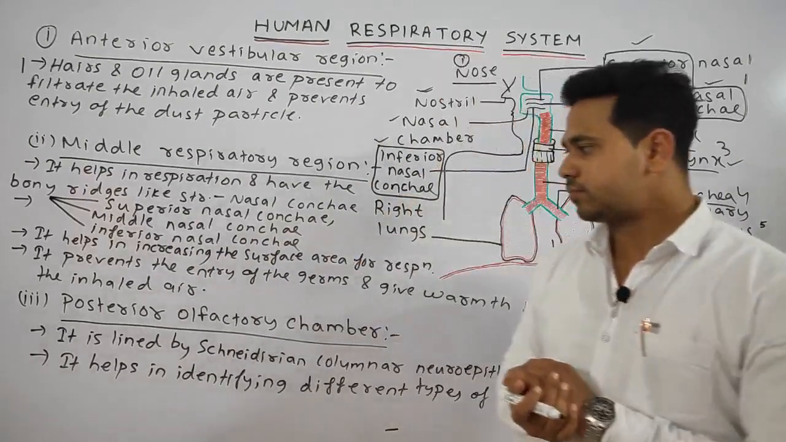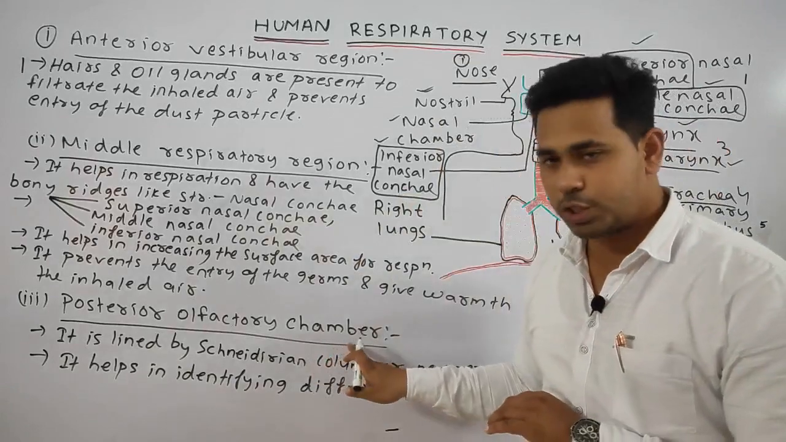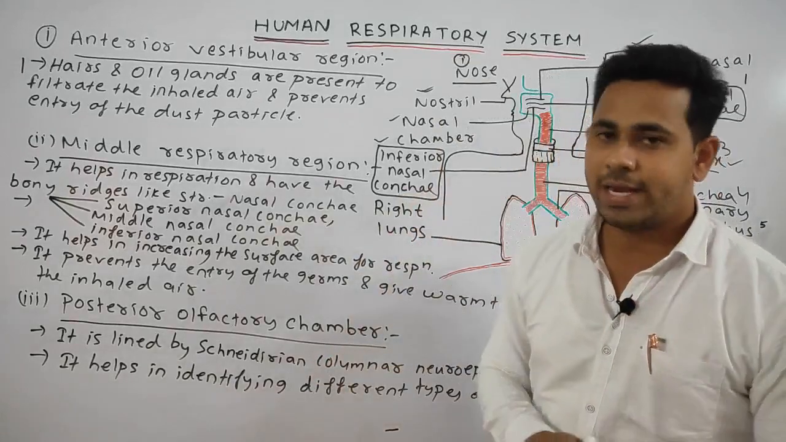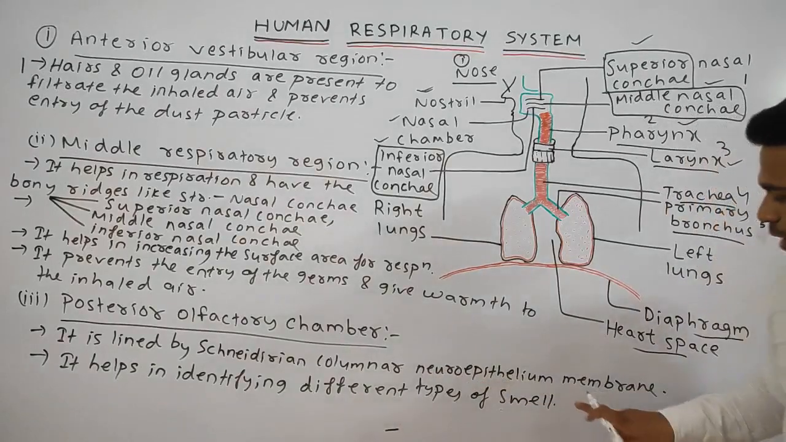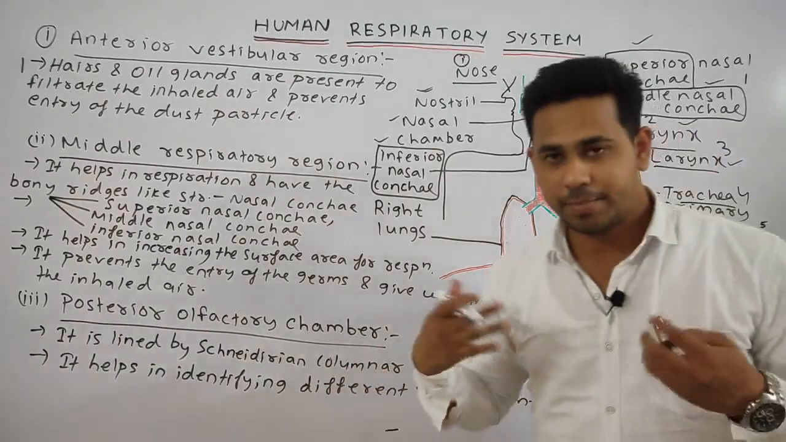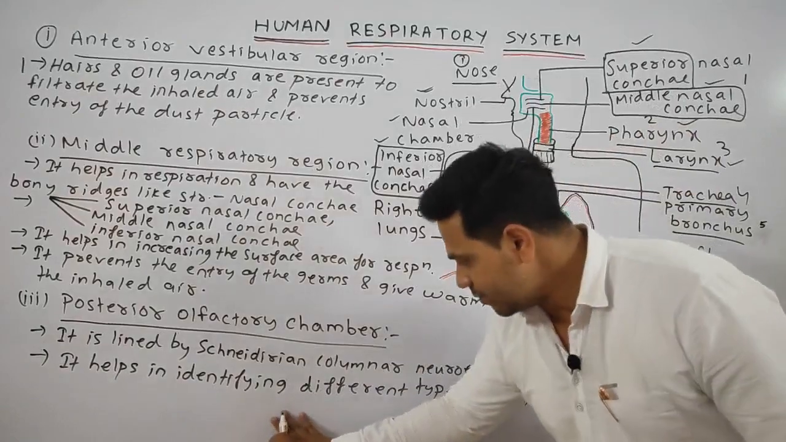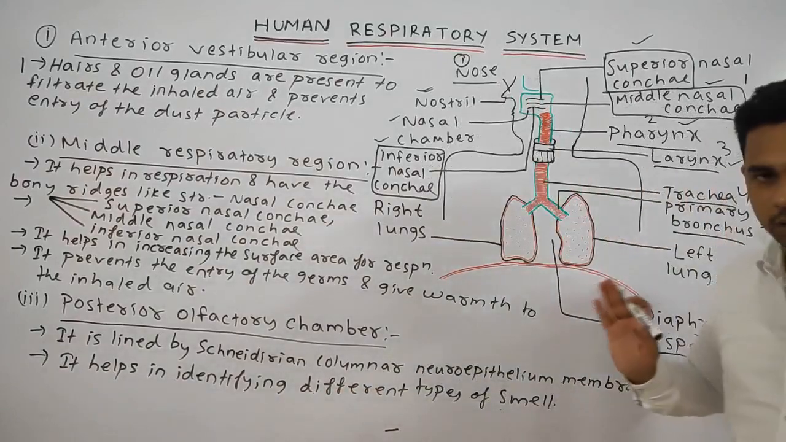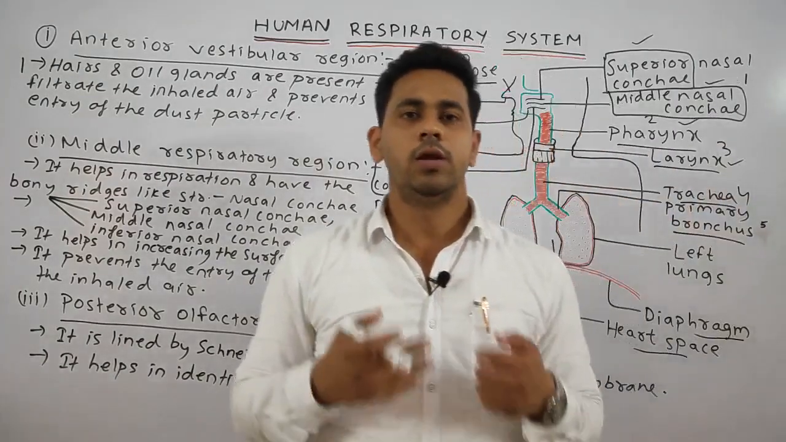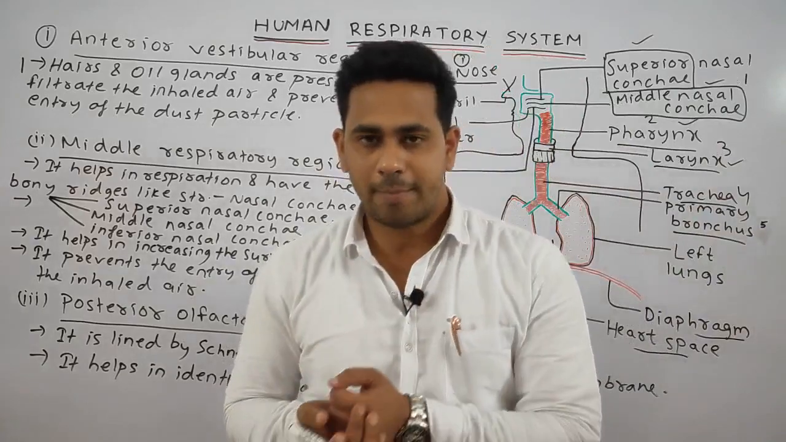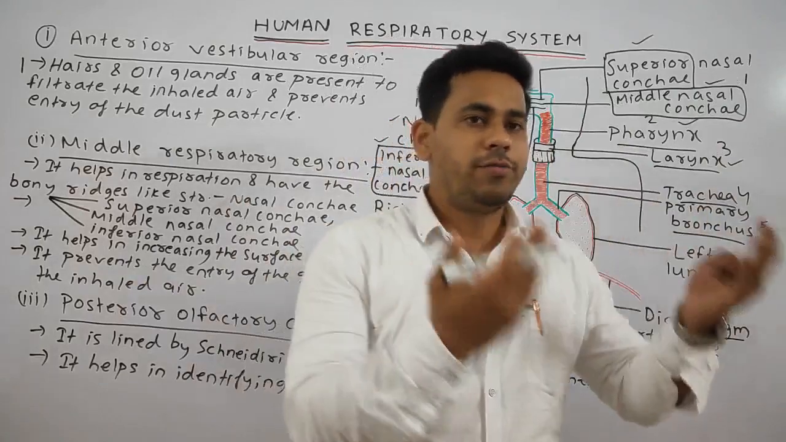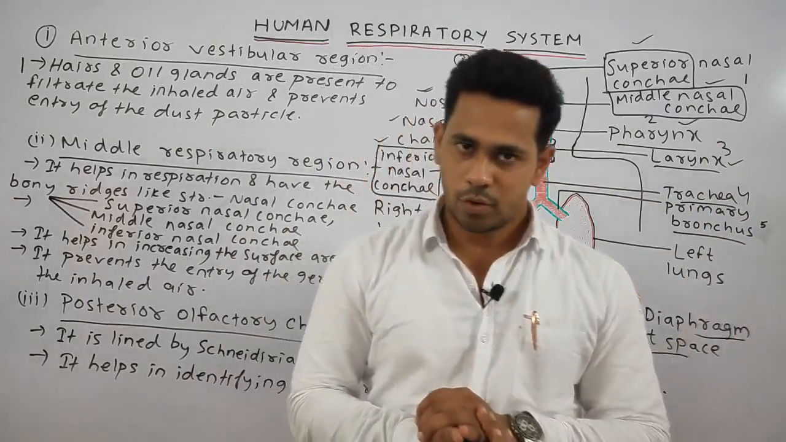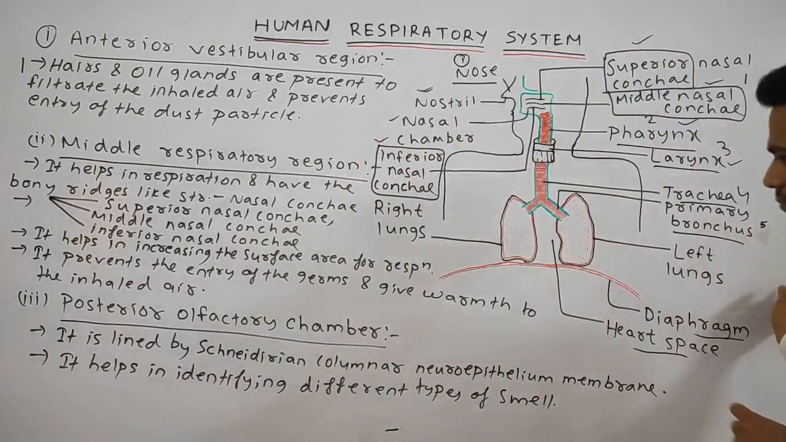Next, the function of the posterior olfactory chamber: it is lined with the Schneiderian columnar neuroepithelial membrane, and its main function is to help in identifying different types of smell. Olfactory means something related to smell. Obviously it helps in identifying various types of smell. Okay students, please note down.